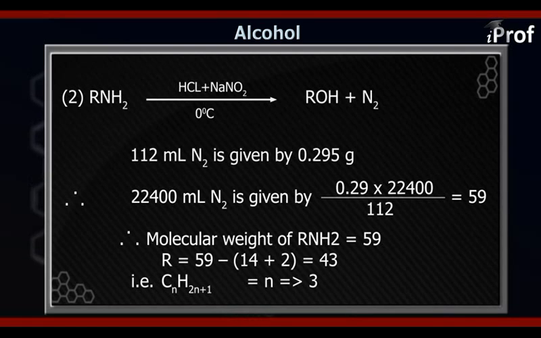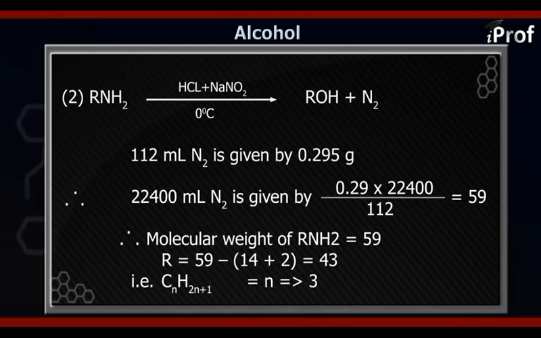So therefore, we have calculated the amount of the organic compound for 22400 ml volume. That means we have calculated the amount of the organic compound for 1 mole of the gas which is being liberated. So when you have calculated it for 1 mole, that means we have calculated the molecular mass.